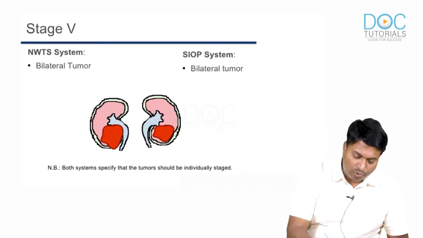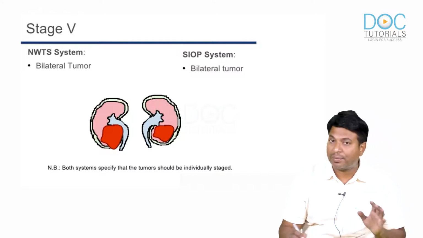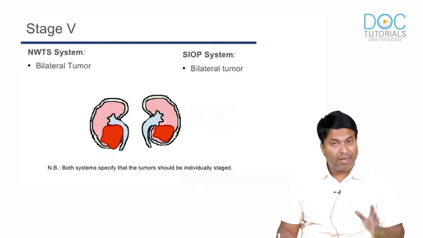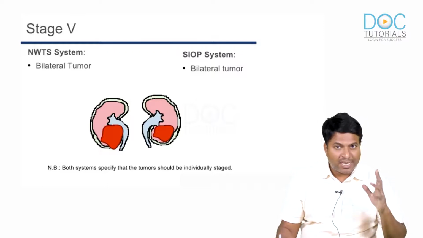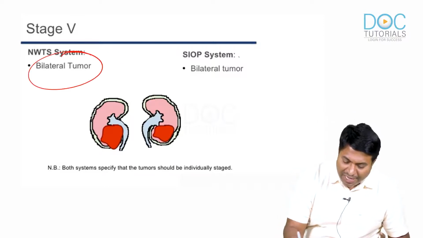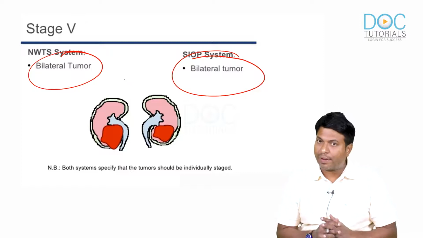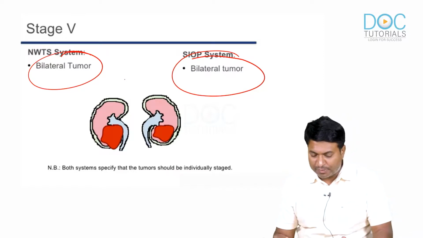Stage 5 is the only MCQ. If at all they are interested in asking some MCQ from the staging, usually they won't ask for NEET PG, but if you're interested in asking, there is stage 5. Stage 5 is nothing but bilateral Wilms tumor. Bilateral Wilms tumor is stage 5. So please remember this basic staging.